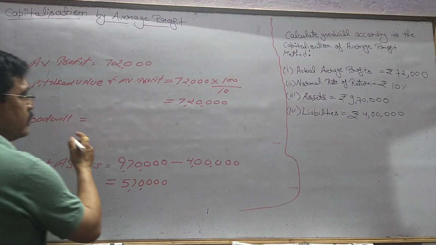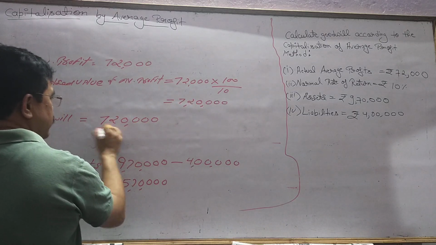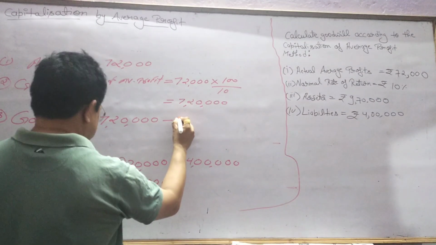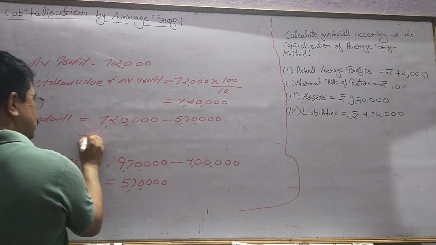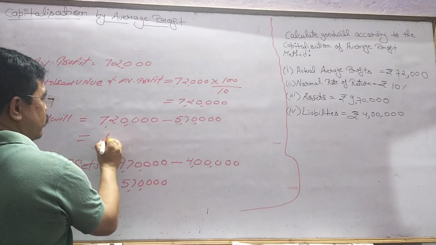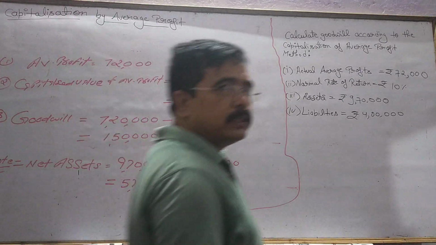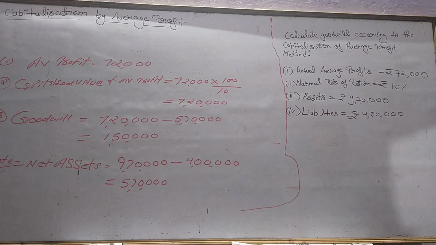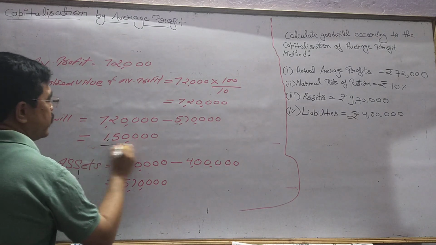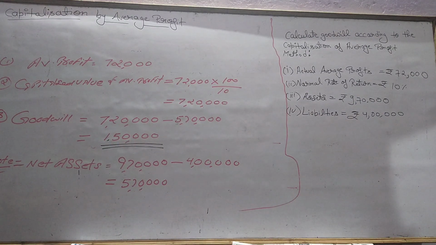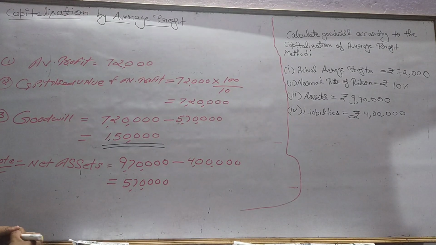Clear? Now goodwill is equal to the capitalized value of average profit minus net asset, that is 7,20,000 minus 5,70,000 rupees. When you deduct, the answer will be 1,50,000 rupees. That will be your goodwill, right? This is the method. It is called capitalization of average profit.